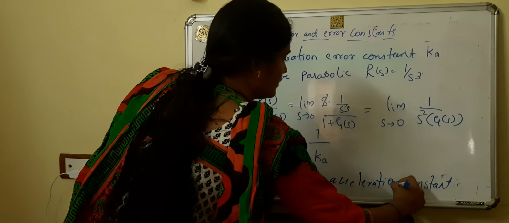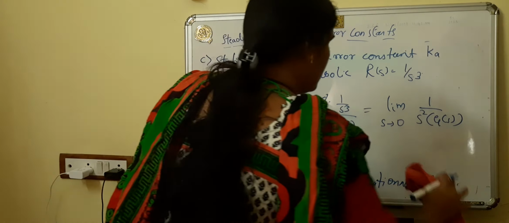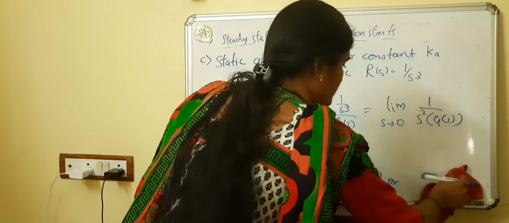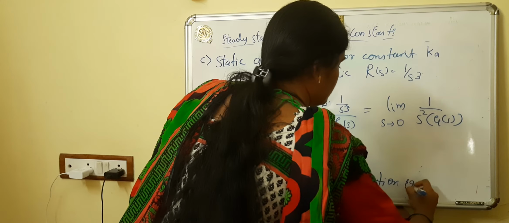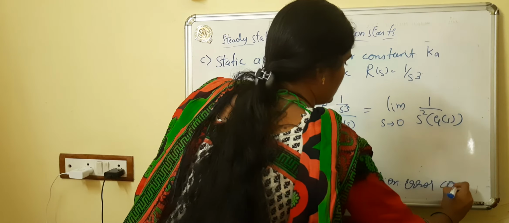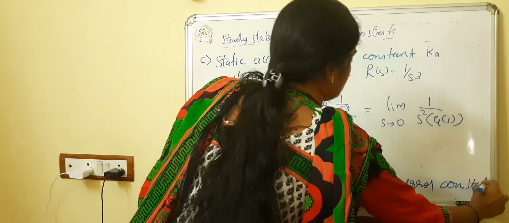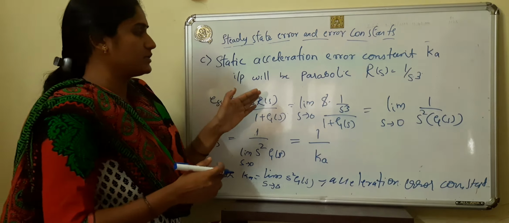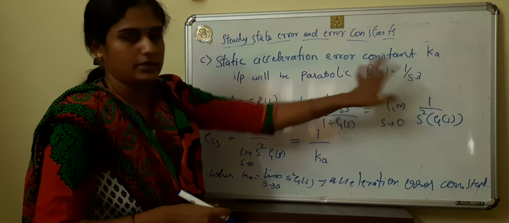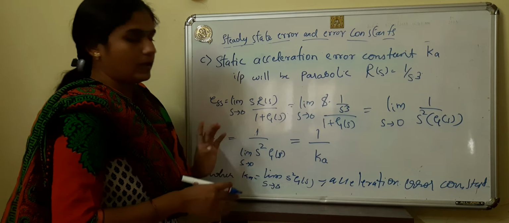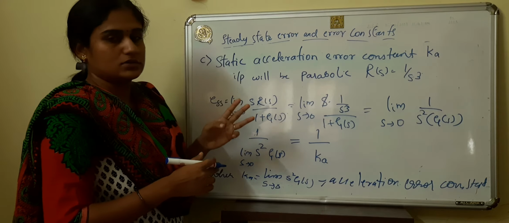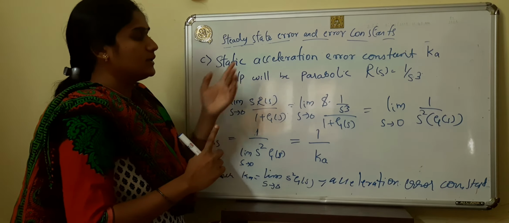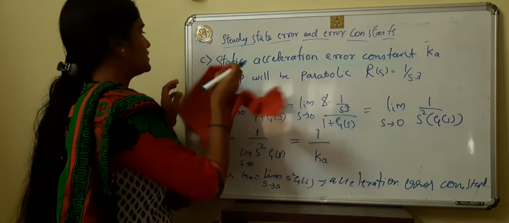Sorry, the acceleration error constant. We have seen here it is the static acceleration constant. Here the input will be parabolic, 1 by s cube. We have seen three static error constants: static position, static velocity, and static acceleration. For that we will see once again.